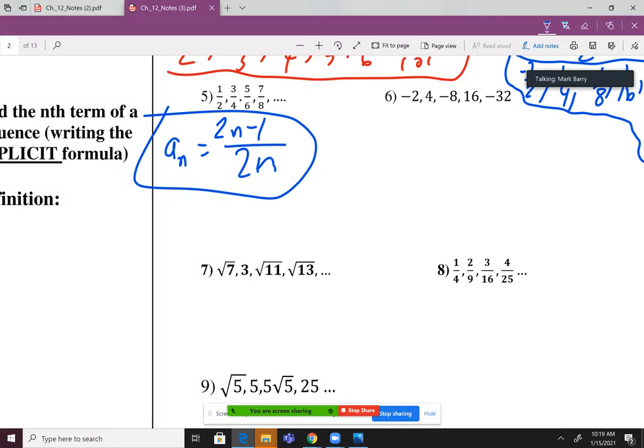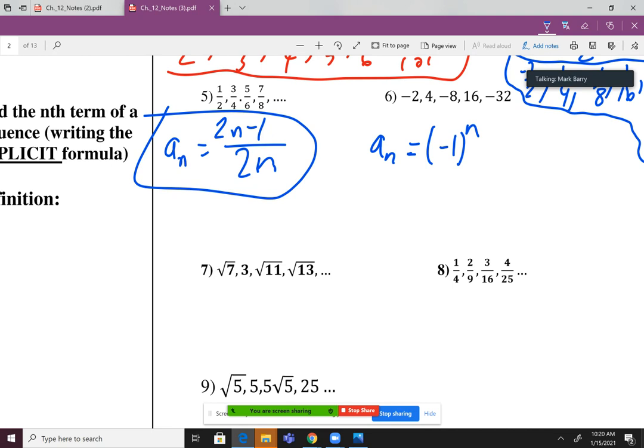Okay, number 6. First thing I notice on number 6 is we have those alternating positives and negatives again, right? So I'm going to go ahead and use that -1 to the power of n trick that I learned on number 4 for this. That's going to give me the alternating positives and negatives. This one's not a fraction, so I'm not going to draw a fraction line. So now I'm just going to look at the numbers. So forget about the negatives now, since I already took care of that with my -1 to the n power.